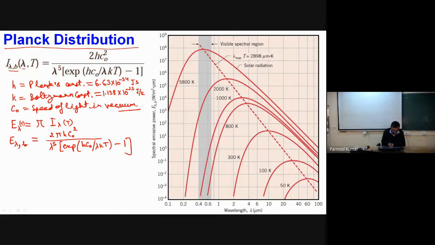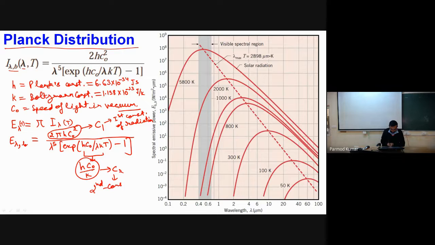1. Over here this 2 pi h c naught squared is many times called constant c1, and it is also known as the first constant of radiation. Similarly, in the exponent we can write h c naught by k as another constant c2, which is called the second constant of radiation.